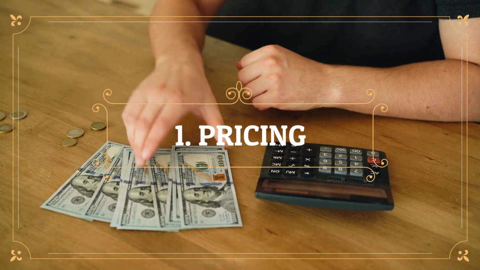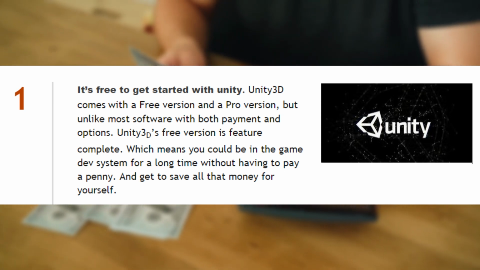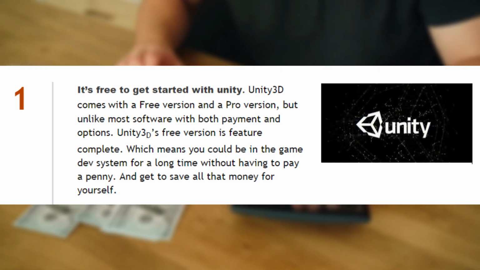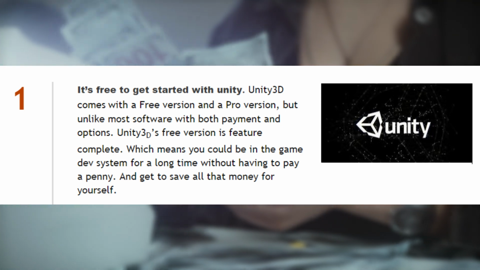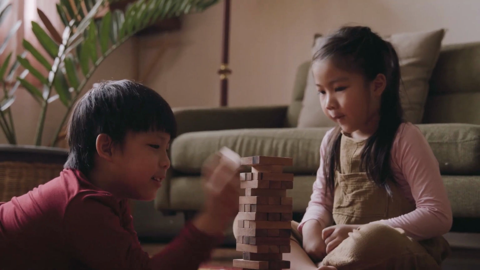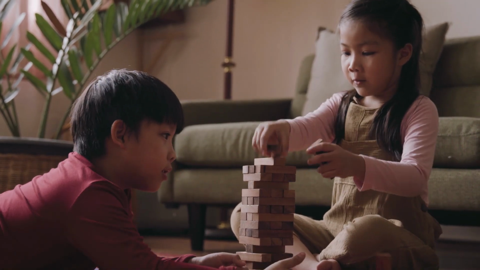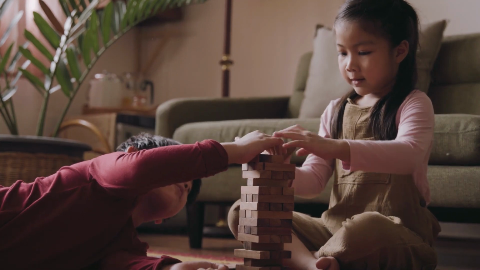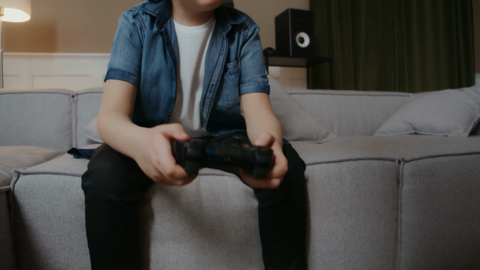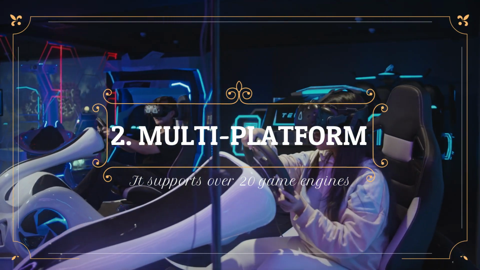Unity comes with both a free and paid version. The free version is feature complete, which means it has all the features you will need in game dev, and therefore you don't even have to pay a penny and get to save all that money for yourself. And this is very beneficial as a new game developer. As you use it over time, you may decide to purchase the paid version, which is totally up to you. One of the major differences is that you don't have to have the full amount of devices that your app can be deployed to.